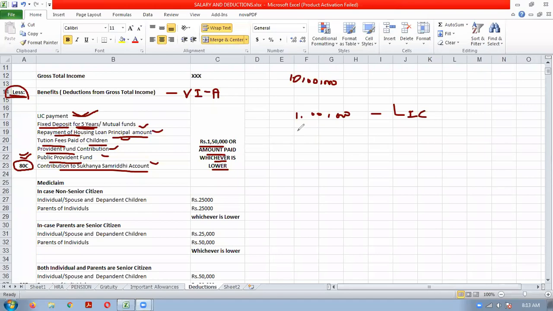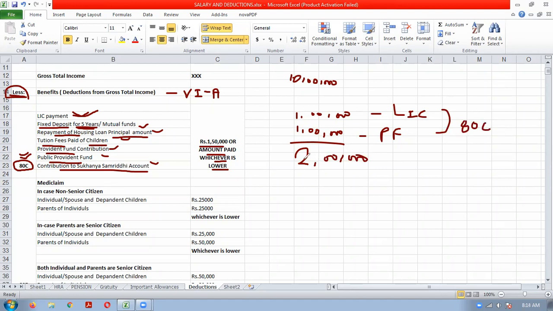So he has made two investments, and the total investment made by him is 2 lakh rupees. Both these payments, LIC and PPF, are covered under 80C.